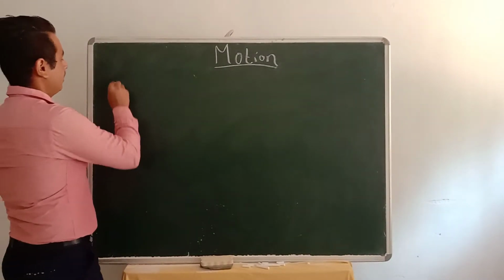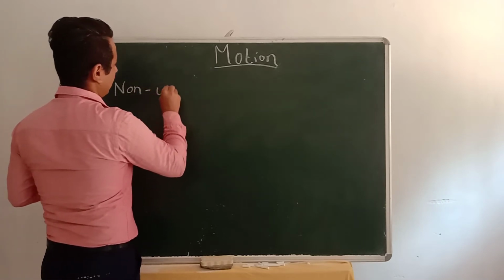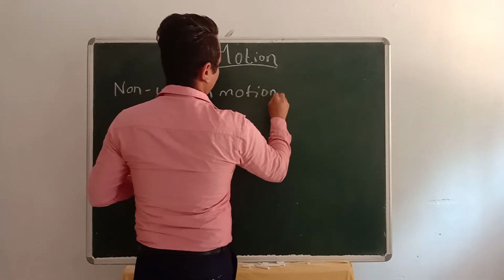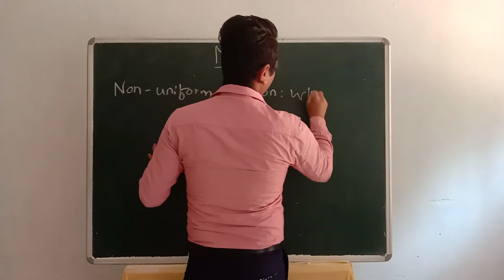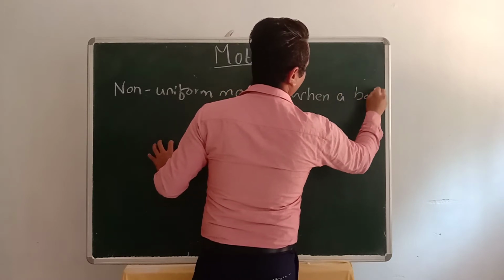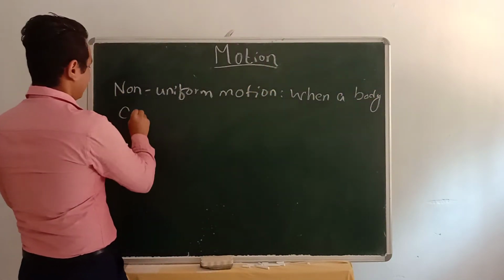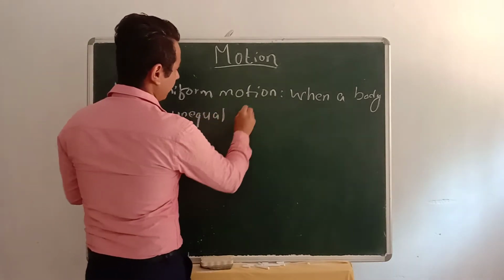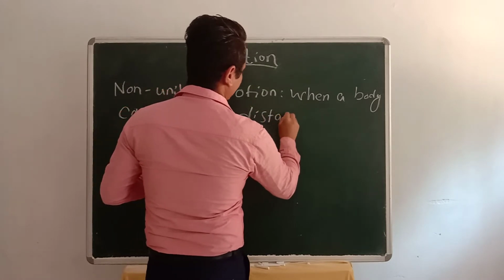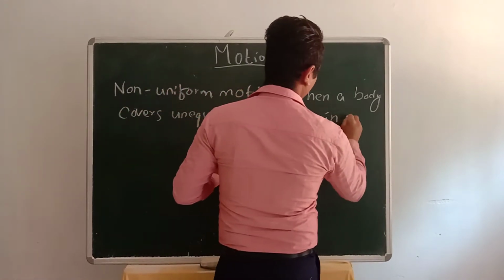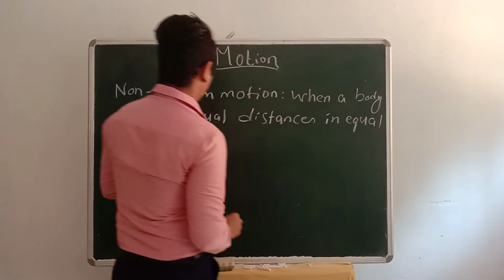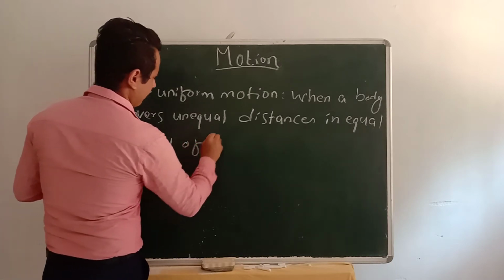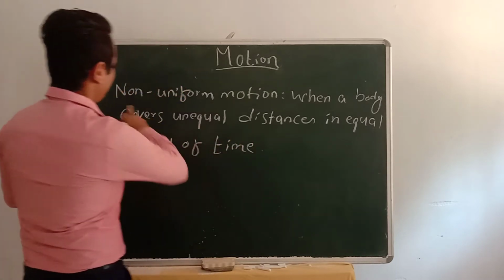Another one is non-uniform motion. When a body covers unequal distances in equal intervals of time, then its motion is said to be non-uniform.